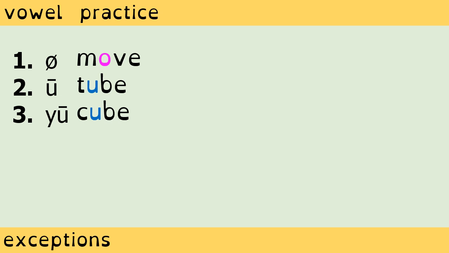If you are curious about the difference between the oo sound and the U sound, just take notice of the letter that appears before the letter U. In the case of number 2, the letter T followed by the U sound is difficult to pronounce. In the case of number 3, the K sound followed by the U sound is not difficult to pronounce. Cube.